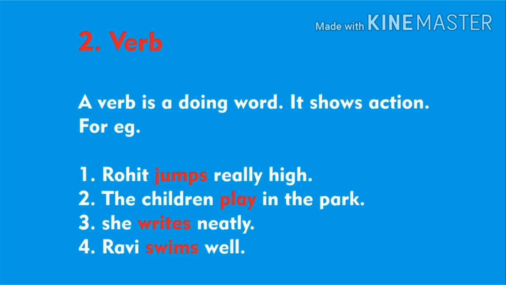Third, she writes neatly. What is she doing? Writing. So, write is the doing verb, action verb. Fourth, Ravi swims well. What action is Ravi doing? Swims. So, swim is an action word.